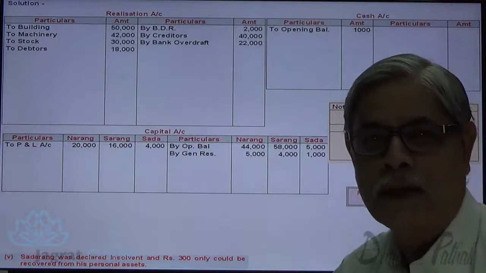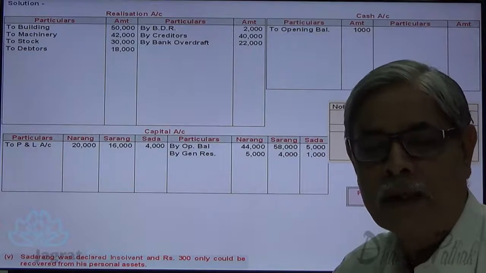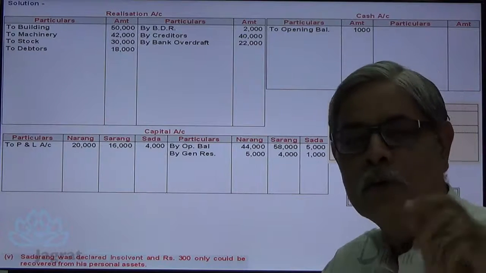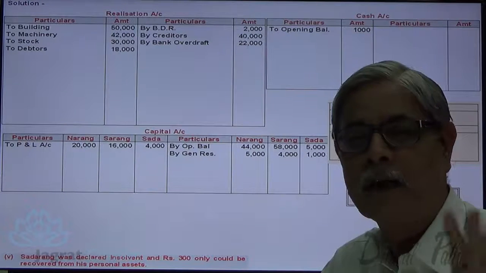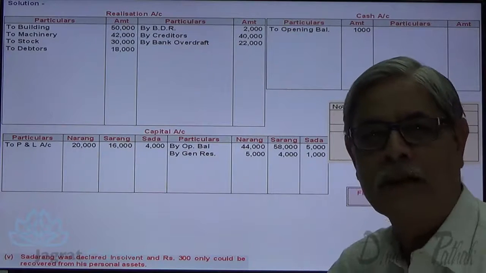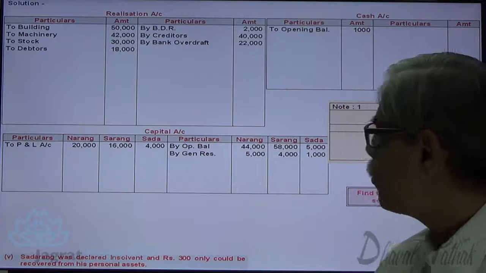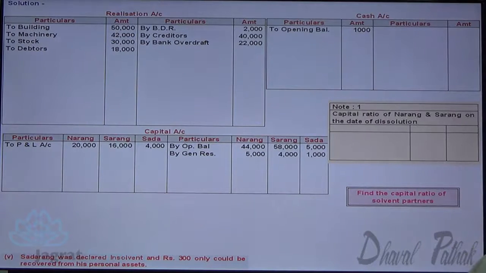For that, the total of credit of capital account, from that the total of debit of capital account will be deducted. We will get the capital as at the date of dissolution. For Narang, 44,000 plus 5,000, 49,000 is the total of credit. 20,000 is deducted therefrom, that is the item debited to the capital account of Narang. So capital will be 29,000.